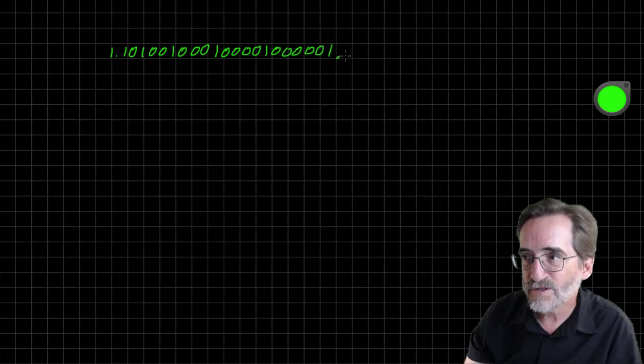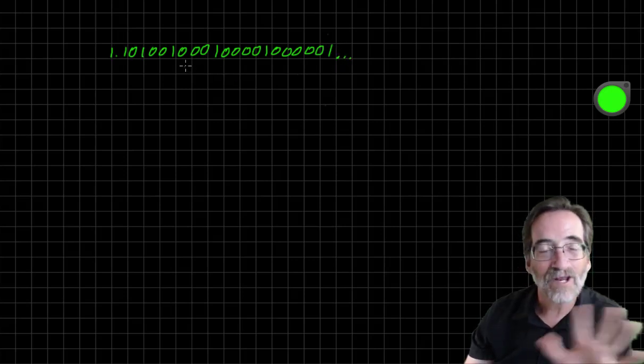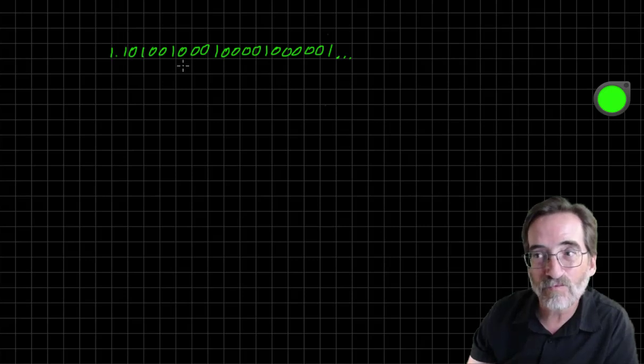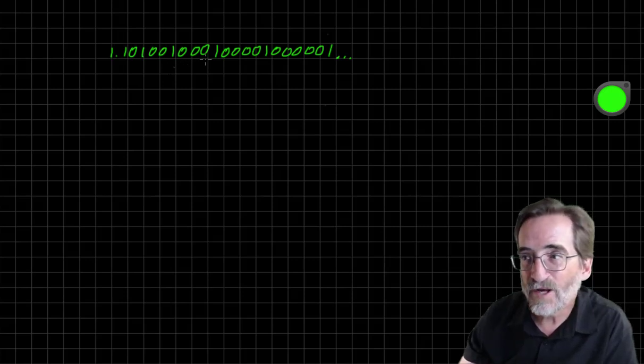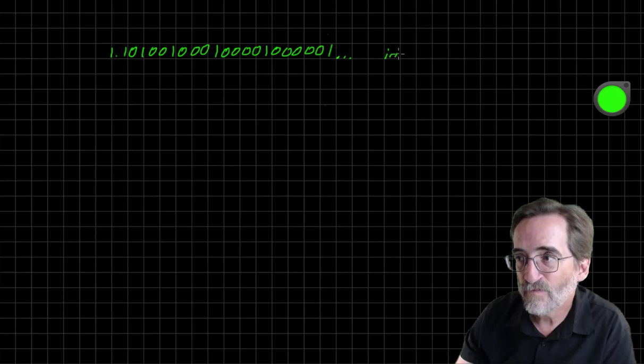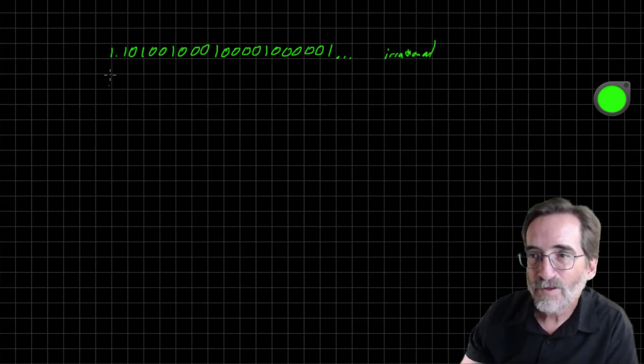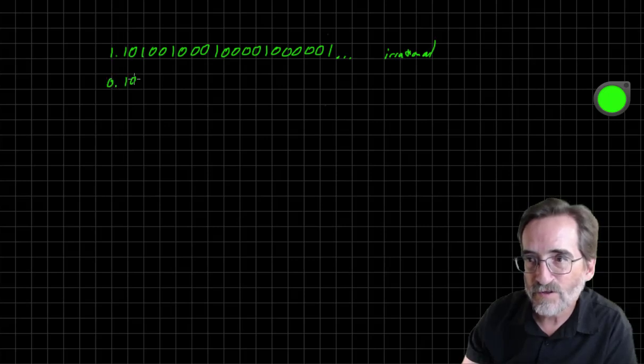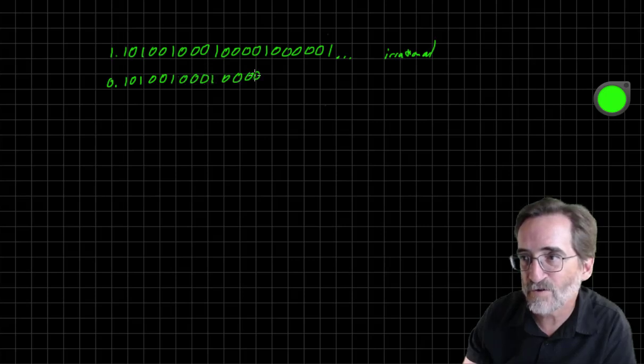1.1001000100001, etc. You can see what I'm doing. I'm adding another 0 in, so it can't be written with a repeat bar. But that is an irrational number. Okay? And let's write another irrational number, 0.101001000100001000001, blah, blah, blah. That is also an irrational number.